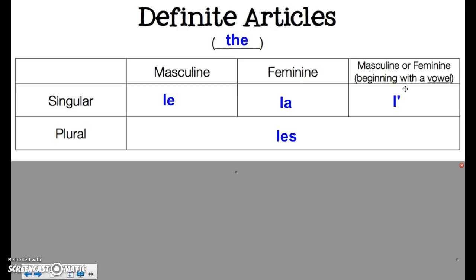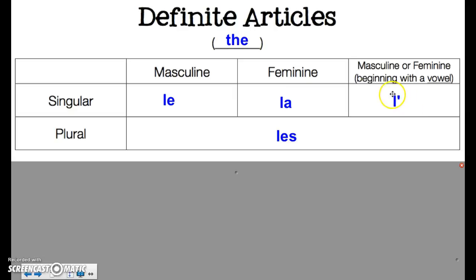If I was going to say student, right? The word for student is élève, starts with a vowel. It doesn't sound good if I was going to say that I have the student. It doesn't sound good for me to say j'ai le élève or j'ai la élève. There's kind of this hiccup sound that happens, right? Le élève, la élève, and you kind of get stuck there. And in French, they didn't really want the language to sound like that. They want it to be much smoother. So that's why this L apostrophe is going to be here, so that now instead of saying j'ai le élève or j'ai la élève, I can say j'ai l'élève. Much smoother, sounds much better.